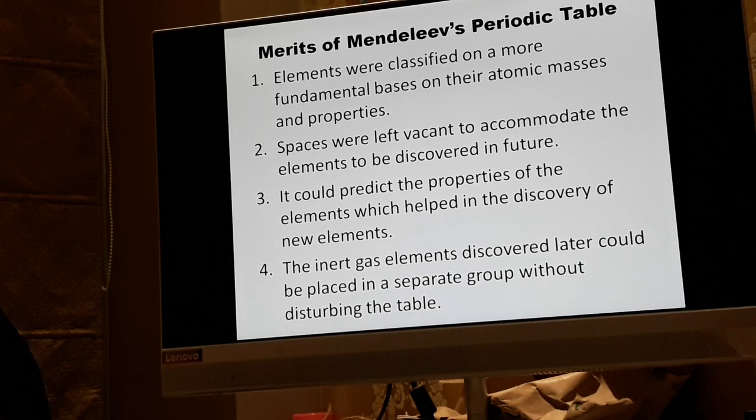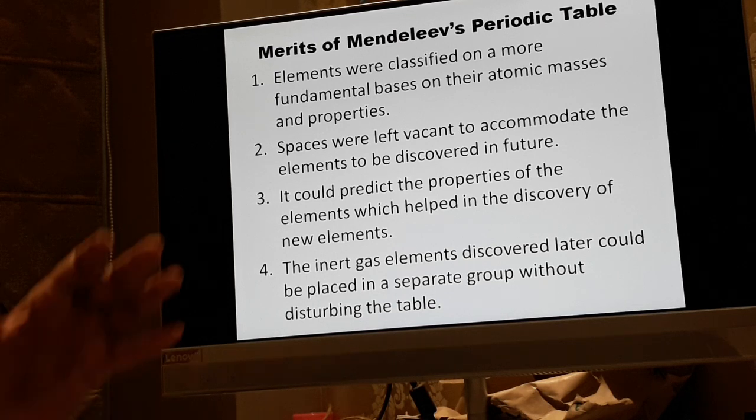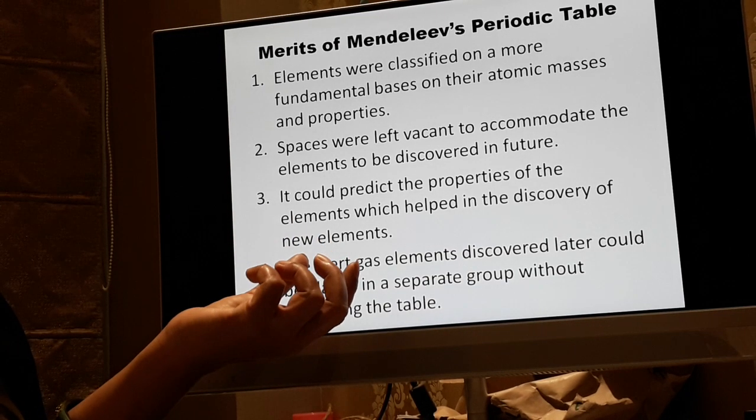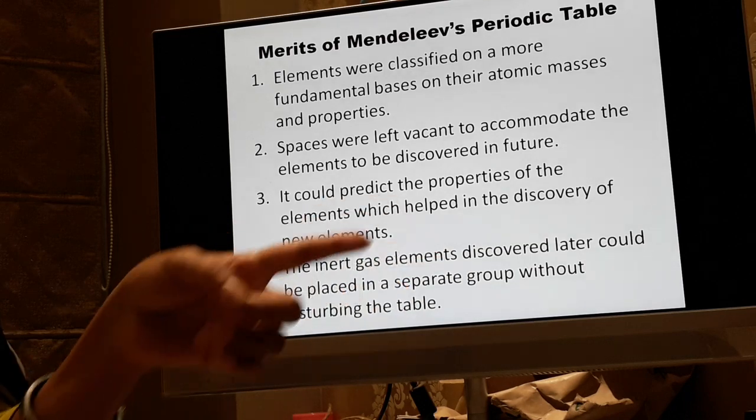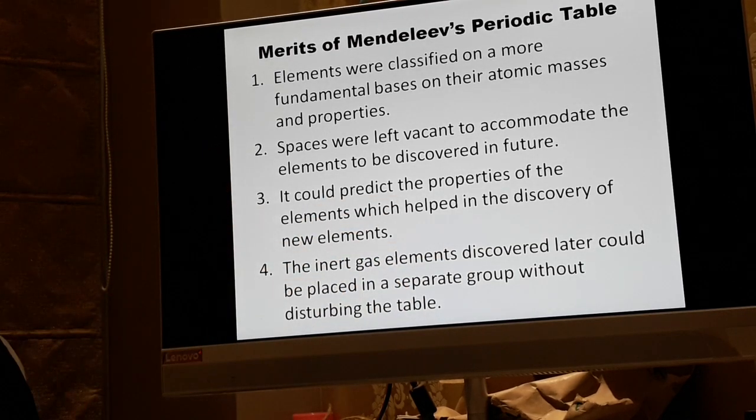If you all remember, inert gases were called zero group elements. Inert means which do not take part. These elements had a stable electronic configuration and therefore they did not take part in any chemical combinations or reactions. They were stable. So what he did was keep these inert gas elements separately, made into a separate group without disturbing Mendeleev's periodic table.